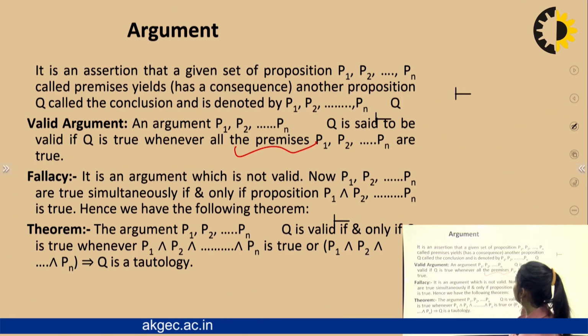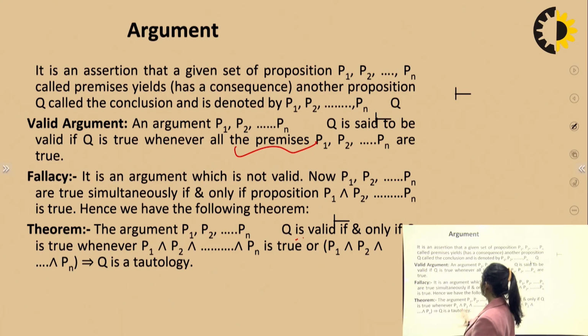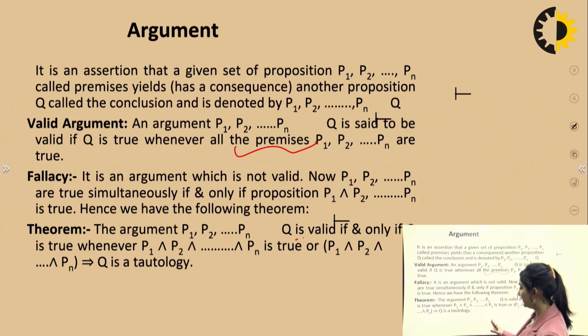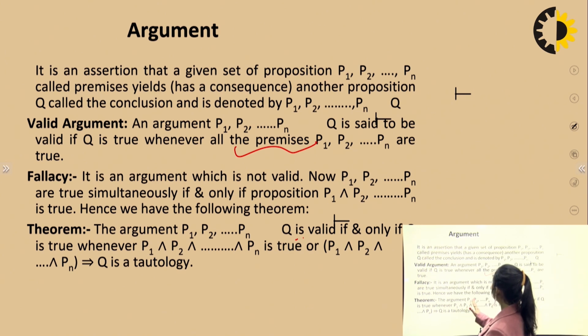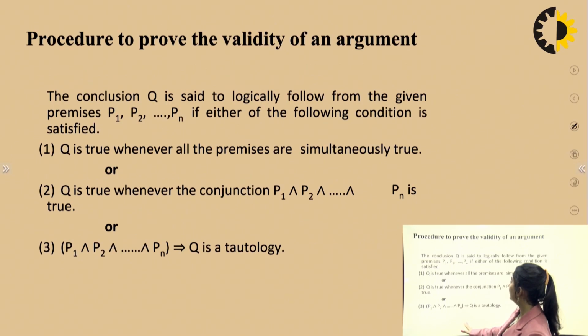Now P1, P2 till Pn are true simultaneously if and only if the proposition P1 conjunction P2 till Pn is true. Hence we have the following theorem. What does the theorem say? The argument P1, P2 till Pn, Q is valid if and only if Q is true whenever P1, P2 till Pn is true, and the implication will be a tautology.